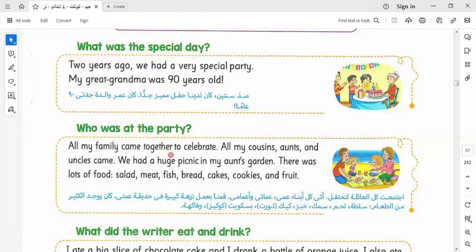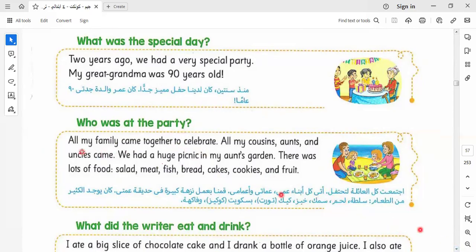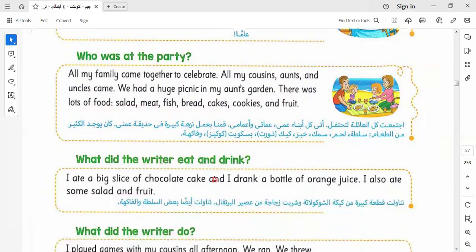Who was at the party? So here I asked about the persons at the party. All my family came together to celebrate. All my cousins, aunts, and uncles came. We had a huge picnic in my aunt's garden. There was lots of food, salad, meat, fish, bread, cakes, cookies, and fruit.